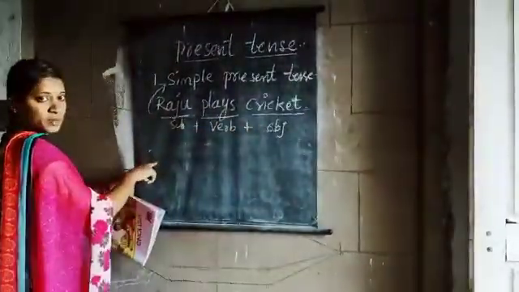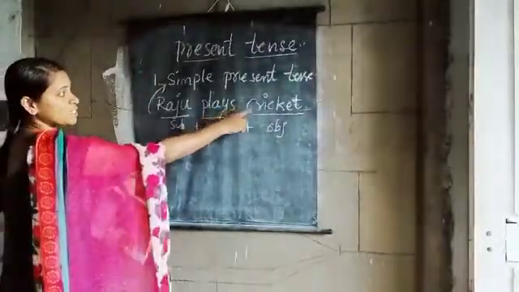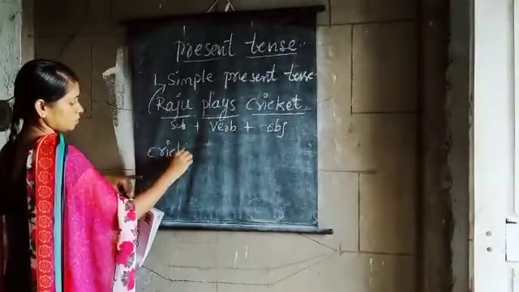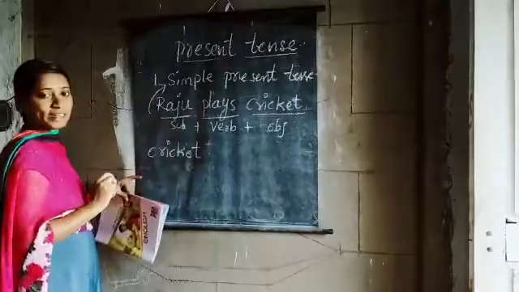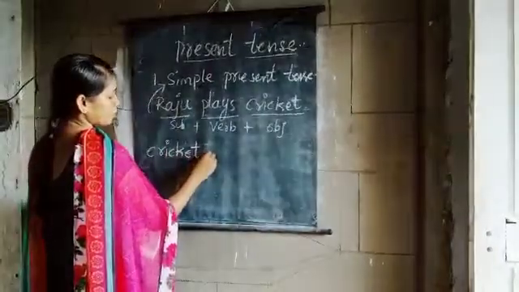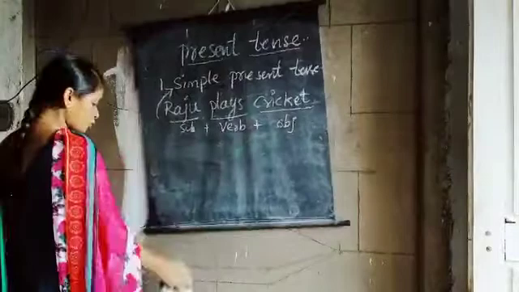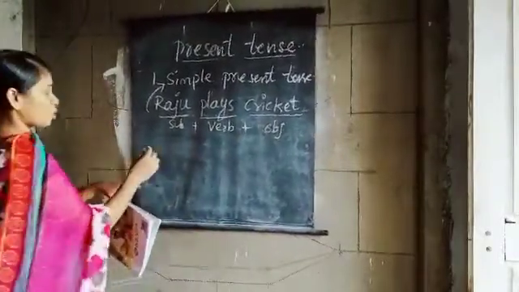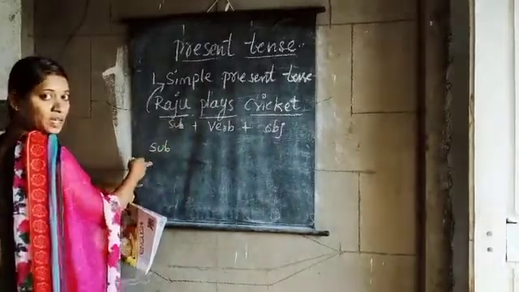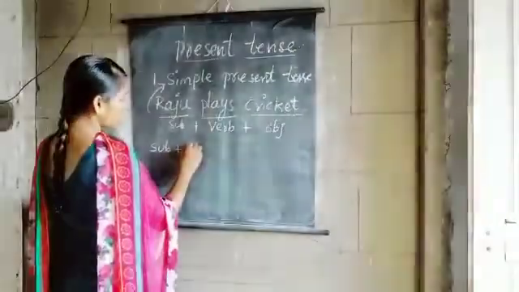Now the object becomes a subject. Okay children, bring the object into subject. So what is it? Cricket. Now what is the next one? Before changing into passive voice I shall write the formula. Here you are bringing the object into subject. Subject plus helping verb.